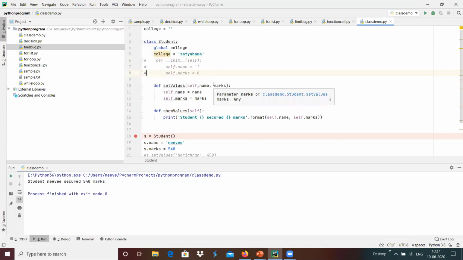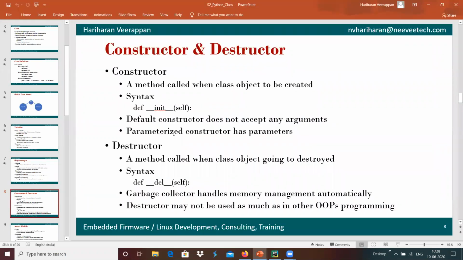Yeah, the default constructor will be present, something like def underscore underscore init of self. Even if we do not define a constructor, it will be automatically present in Python programming. The default constructor does not accept any arguments.